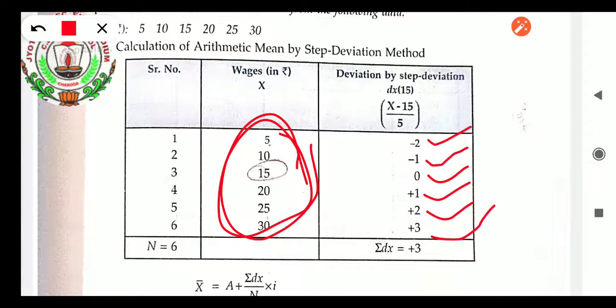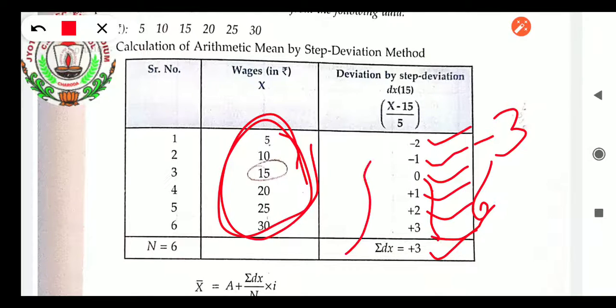Here in the same way, add up the negative numbers: minus 2, minus 1, that is minus 3. The positive numbers: 3 plus 2 plus 1, that is 6, because 6 is the positive total. Here the positive total is more, the negative total is less. So 6 minus 3 is 3, so plus 3 will come. Then we will set up the formula.